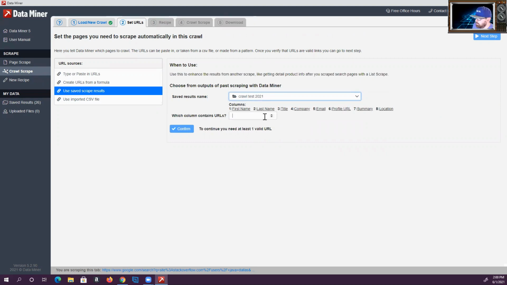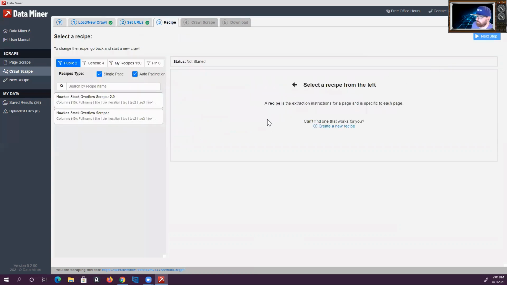Now, you have to have a URL in order to do this because it's going to go in and pull information from each URL. So what I'm going to show you is how it works for the first couple, and how I went in and built the recipe. Okay. So confirm URLs are valid. Next step. Okay, confirm. Okay. Next step.